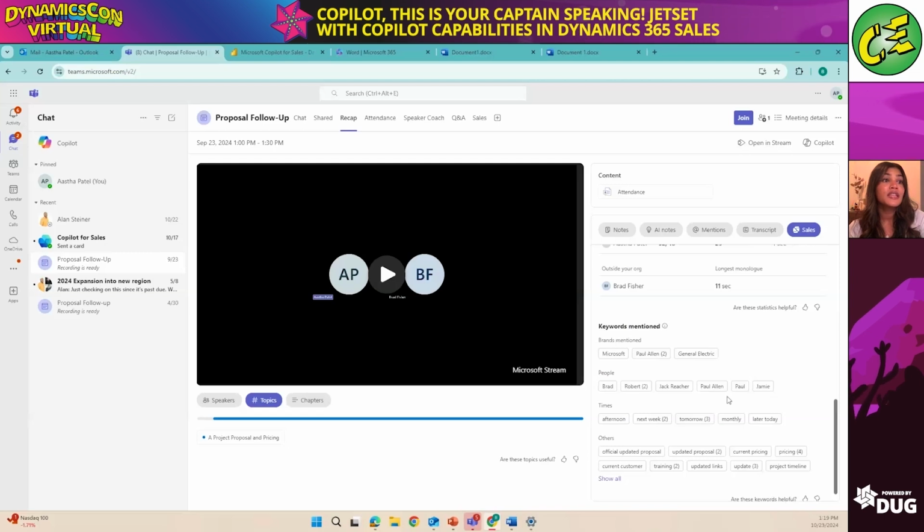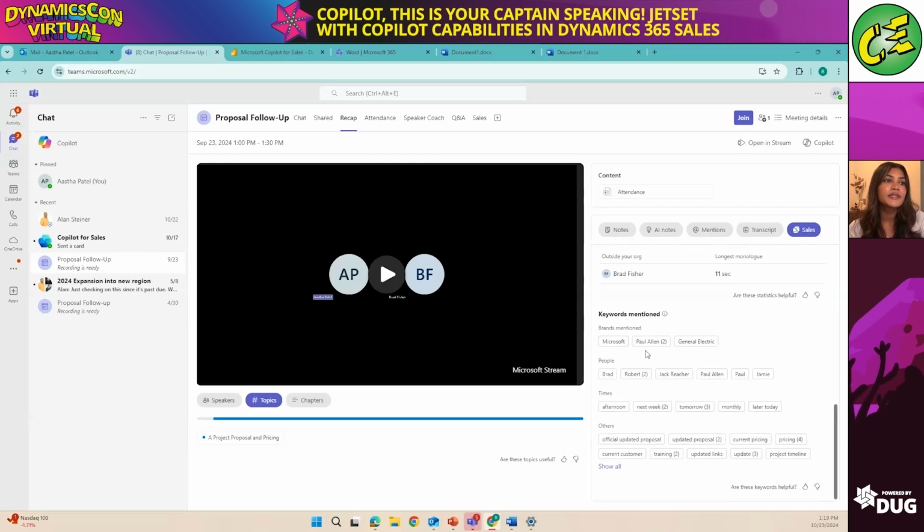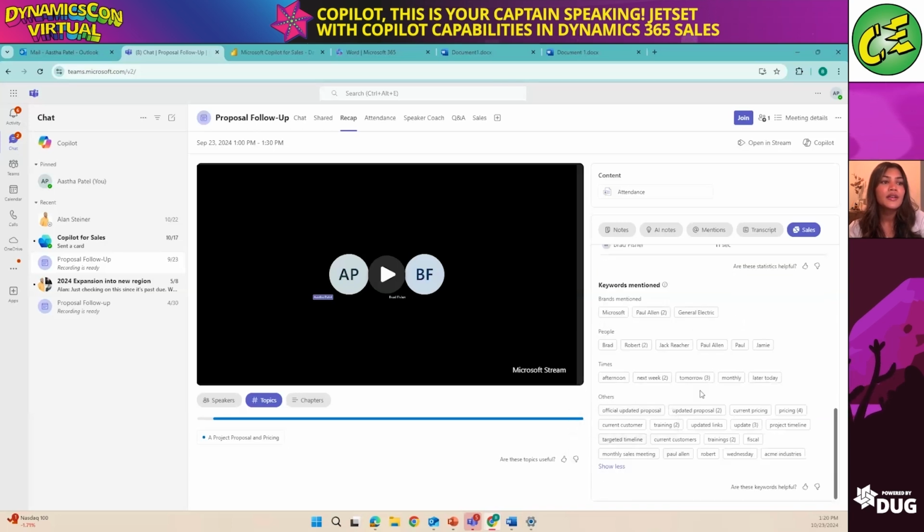And then these are the keywords mentioned that I was referring to earlier. We're taking a look at, hey, when was Microsoft mentioned? Oh, maybe we mentioned GE. Maybe they're one of our competitors. When was this mentioned? In what context? So we can get all of that information in here, and again, when we click into this, it takes us right into the part of the conversation by the timing and when it was mentioned. So if we wanted to listen to the recording, we could definitely do that.